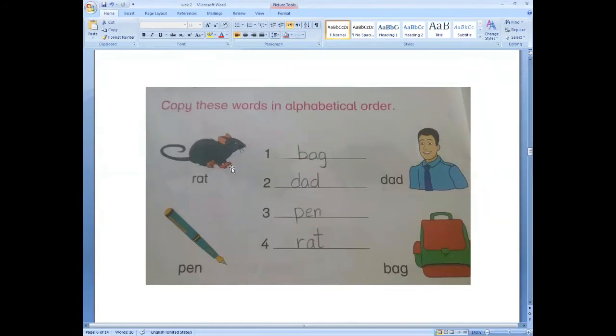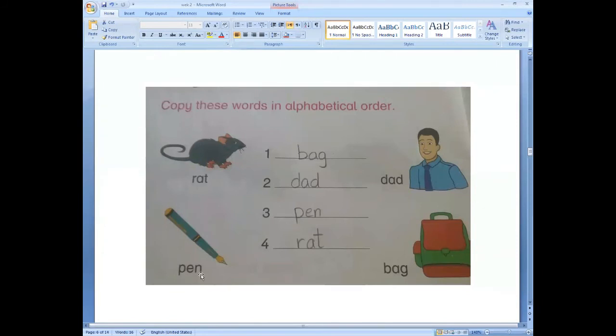Now again look here. Here is a picture of a rat. R-A-T, rat. It is a small animal with sharp teeth. Now come down. Pen. P-E-N, pen. We use pen for writing.